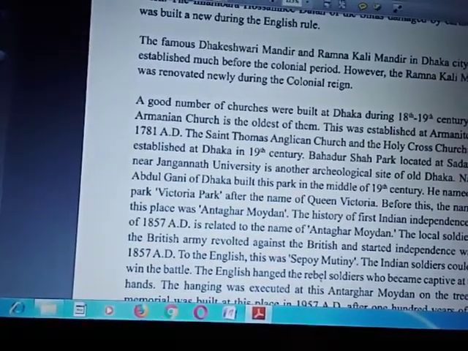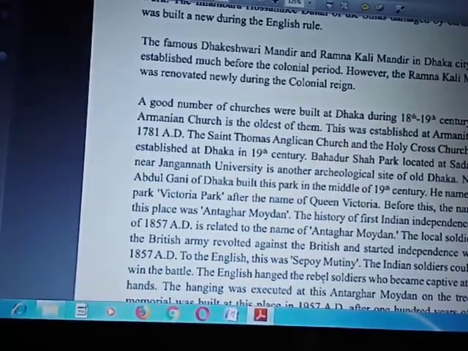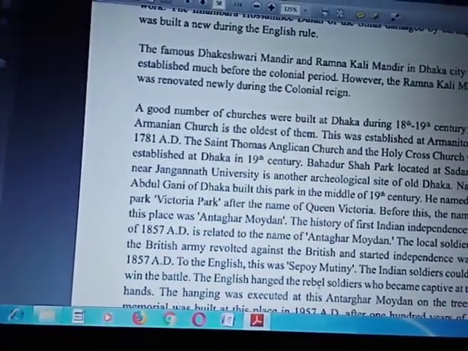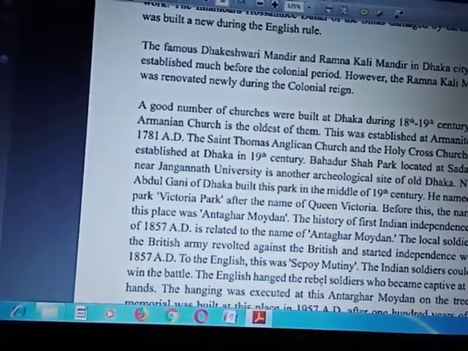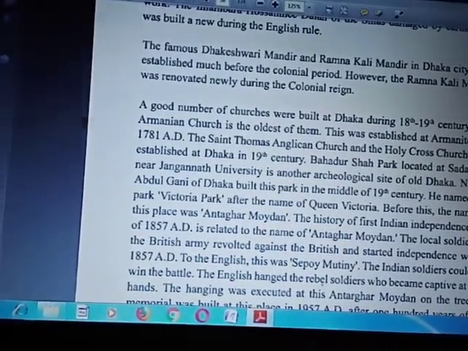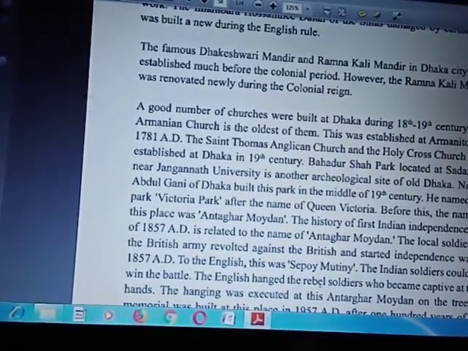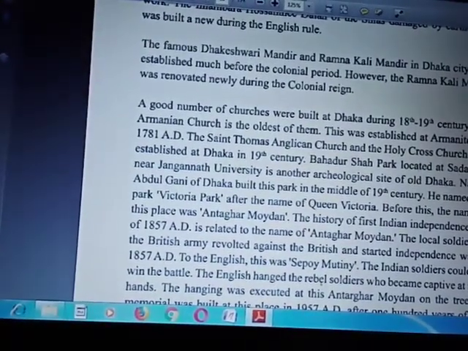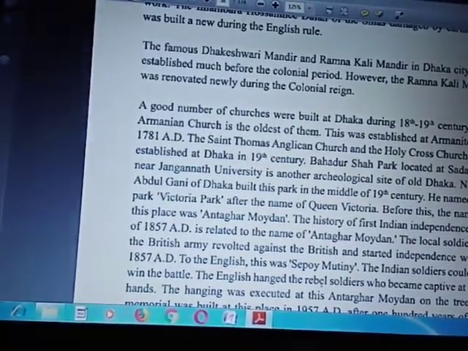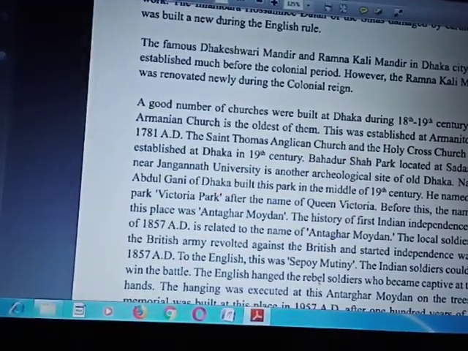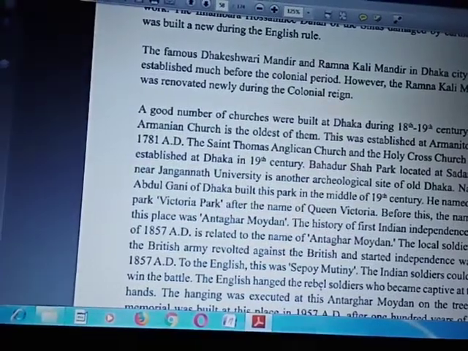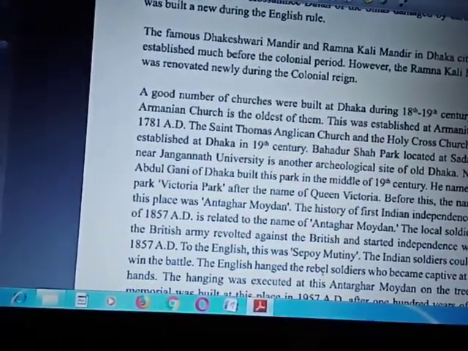A good number of churches were built at Dhaka during the 18th to 19th century. The Armenian church is the oldest of them. This was established at Armanitola in 1781 AD. The Saint Thomas Anglican Church and the Holy Cross Church were established at Dhaka in the 19th century.